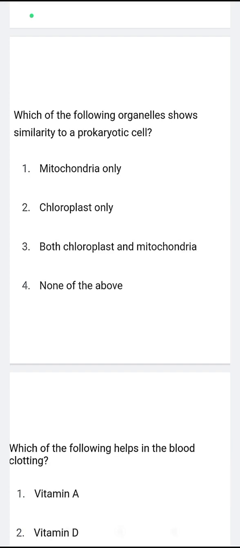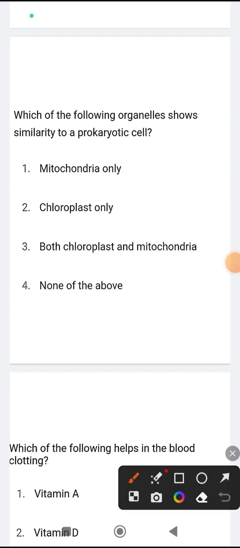Which of the following organelles shows similarity to the prokaryotic cell? First one is mitochondria only. This is the correct answer. Mitochondria is present both in prokaryotic and eukaryotic cells. Second option is chloroplast. Look, chloroplast is not the correct answer, because chloroplast is present in the prokaryotic cells only. Chloroplasts are not present in the eukaryotic cell. So here the correct option will be option 1, that is mitochondria only. This is also wrong. Now moving to the next question.